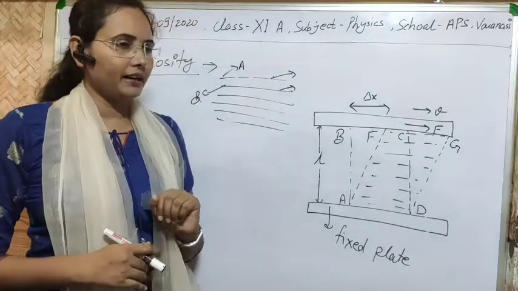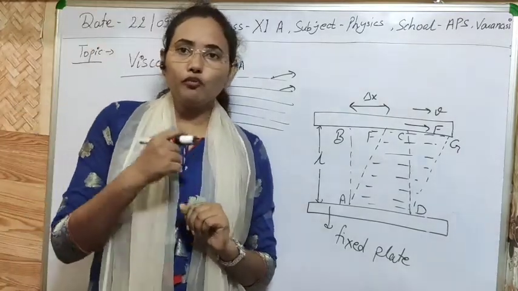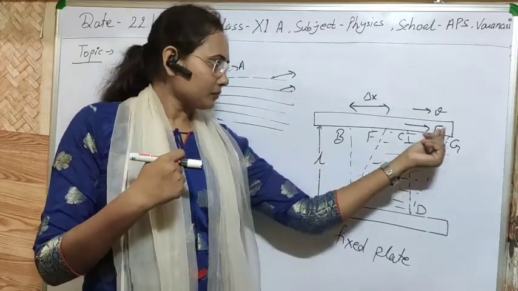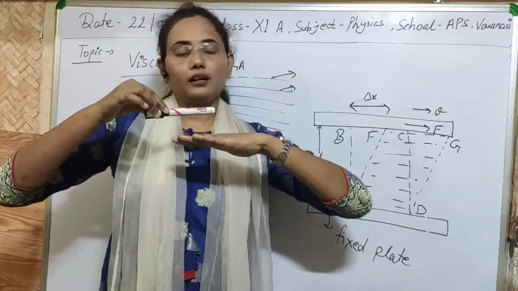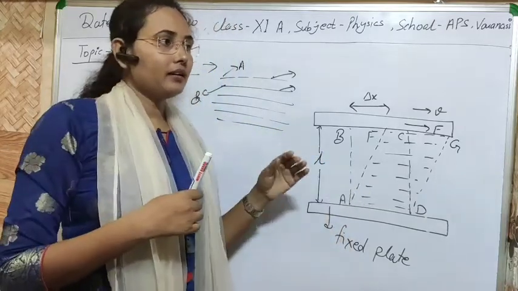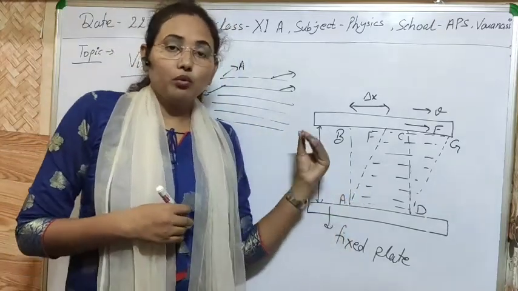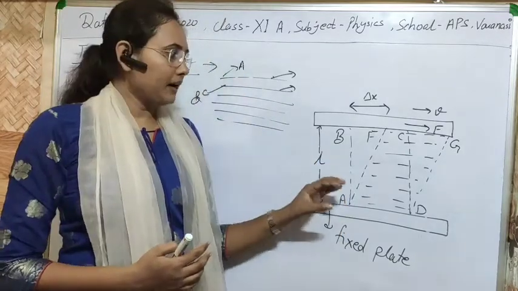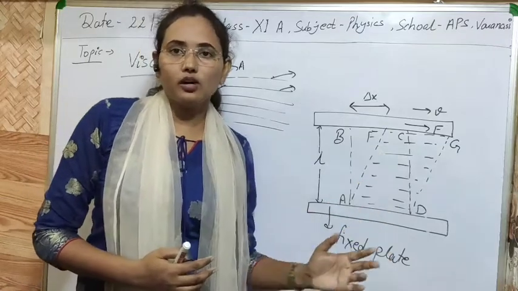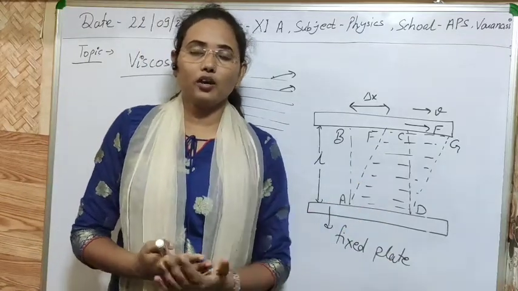You will observe that we have to apply more force to simply slide this surface when we are taking honey. It means that in honey there is more internal resistance, more frictional force, in comparison to the case of solid or oil or water.